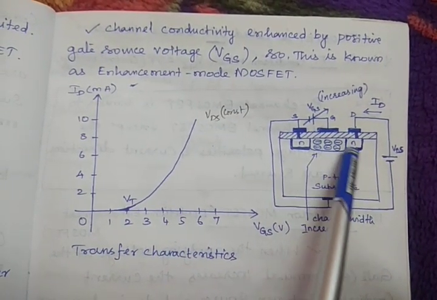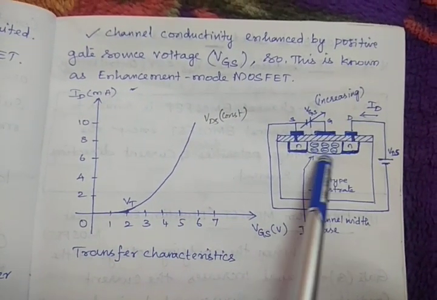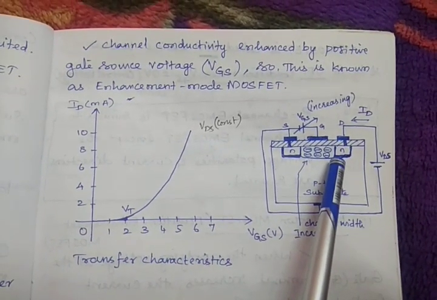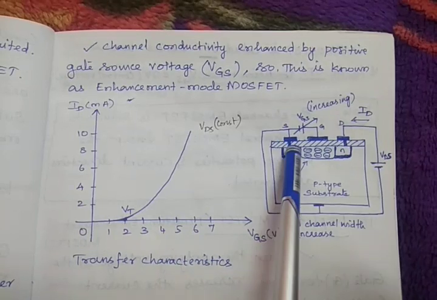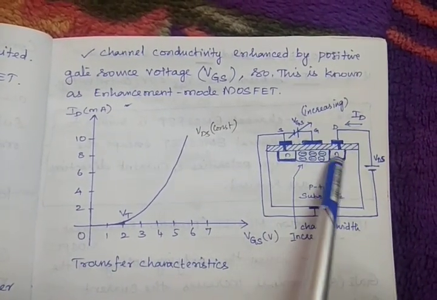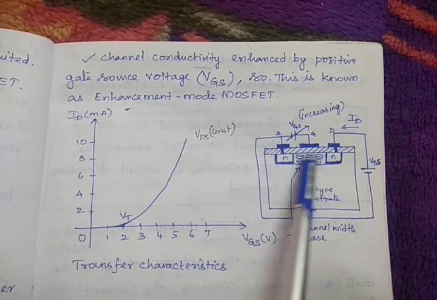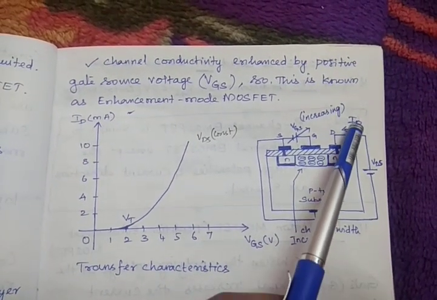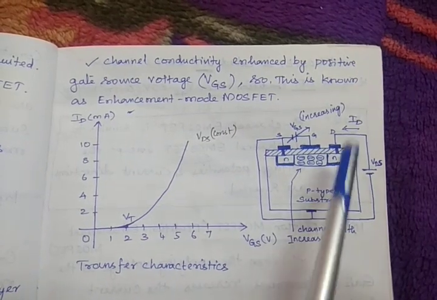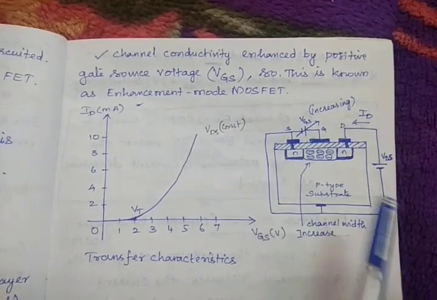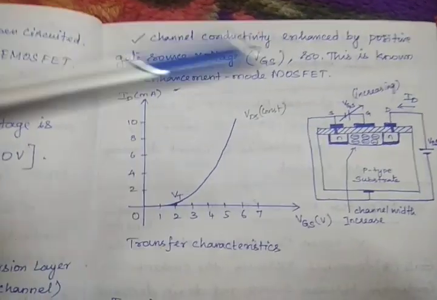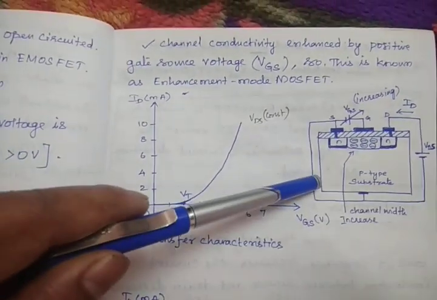More free electrons will accommodate here, right? So then automatically ID will increase. See, if more free electrons are formed in the channel, then automatically ID will increase, right? So current will increase if VGS is increased, right? So that we understand from this figure.